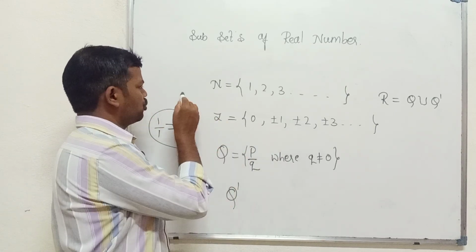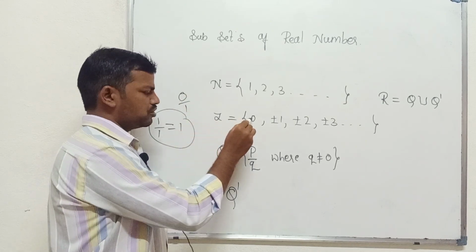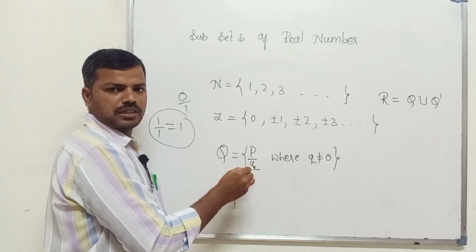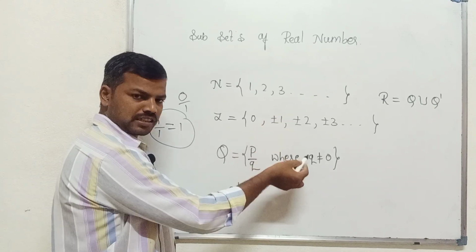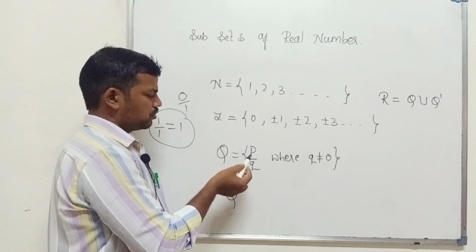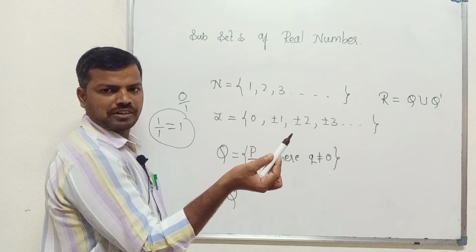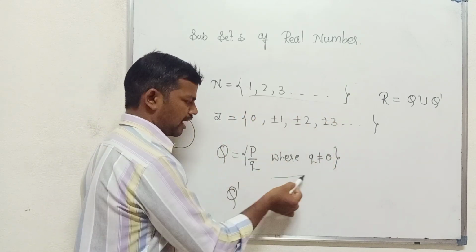0 can be written as 0 by 1, so 0 is also an element of the rational numbers. Positive numbers come, and negative numbers also come. There is no restriction on negative numbers, since p and q are any integers. So we are getting these numbers in the rational numbers.